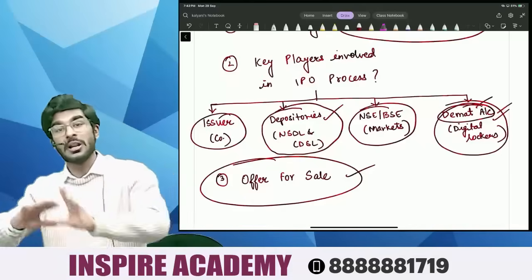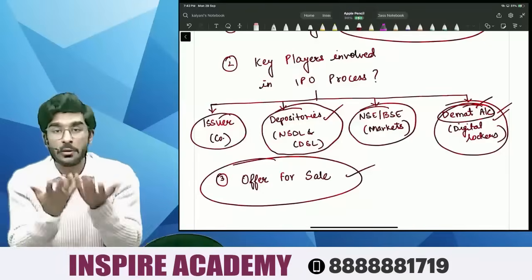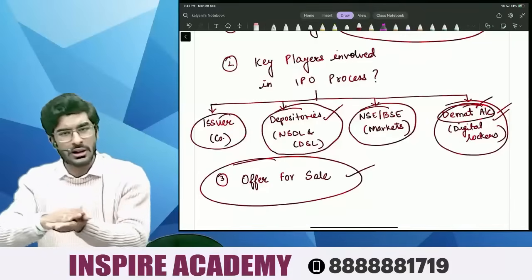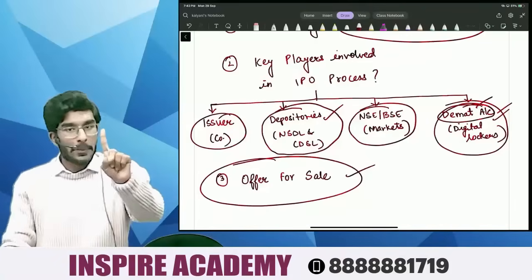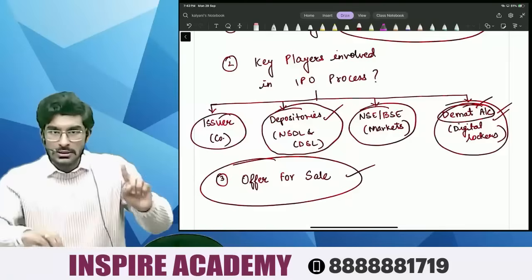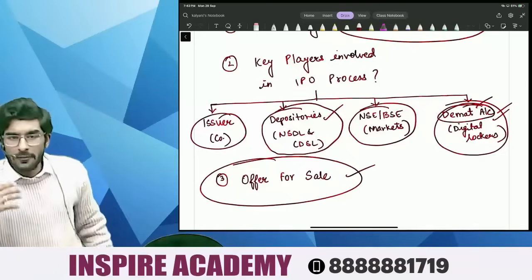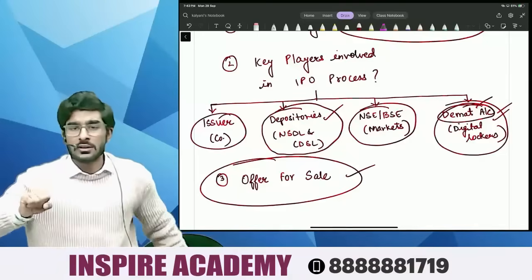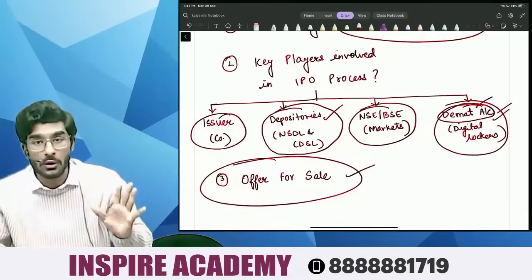People, it is not a typical bank. I'm just giving an example as to what is the relationship between a company, depository, demat account, NSE and BSE. Right, people? Now, bank contains digital lockers. Digital lockers contain share certificates. Now, people, if an investor wants to purchase or sell their shares, where will they go?